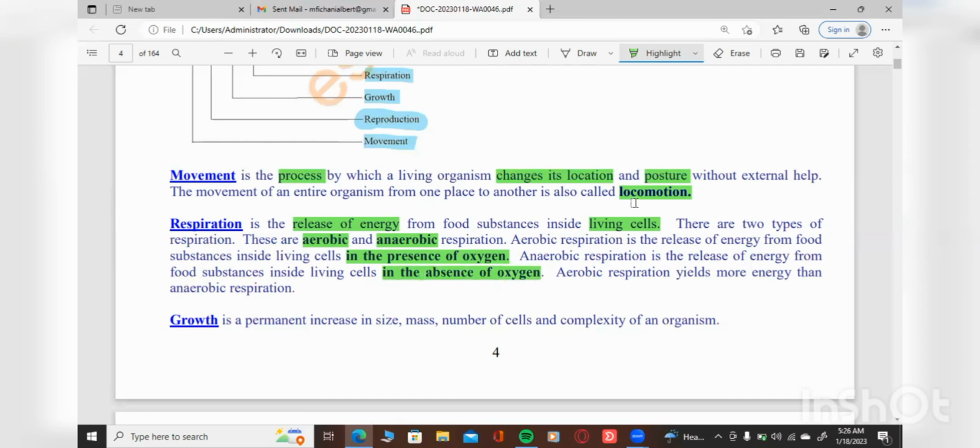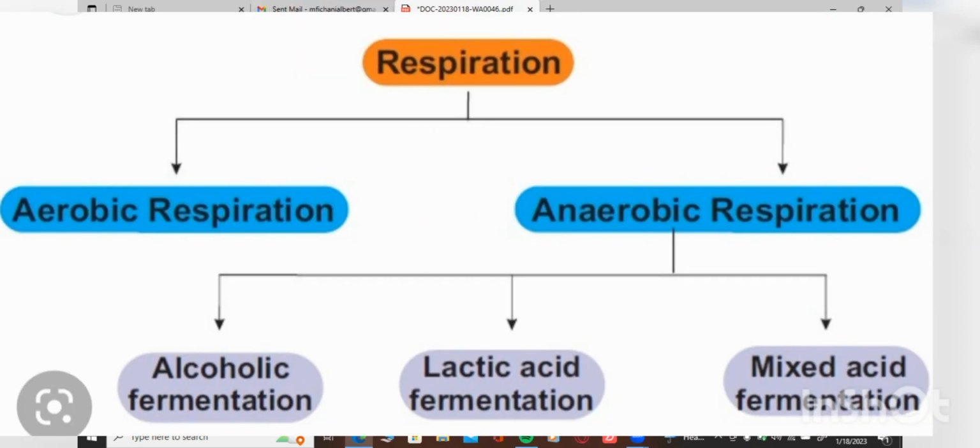So we have two types of respiration. Okay, so we can say this is respiration, divided into two, which is aerobic and anaerobic, meaning not aerobic, right?